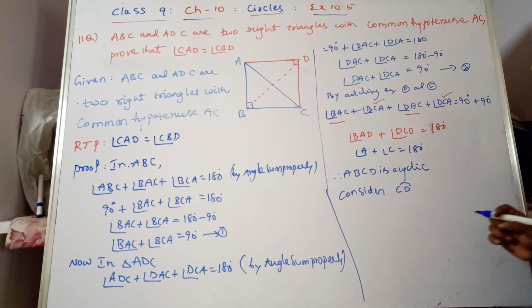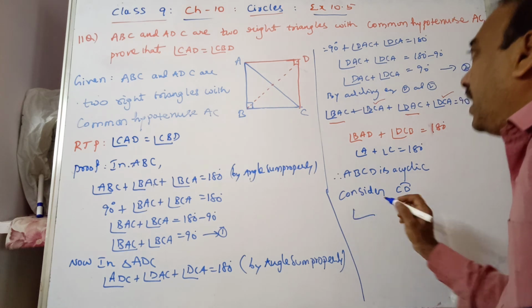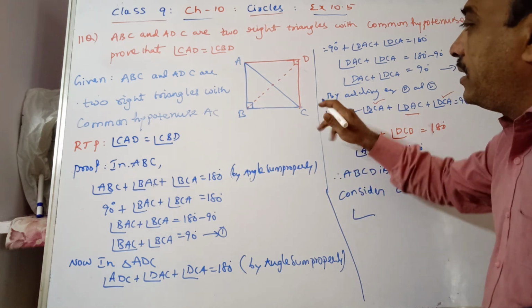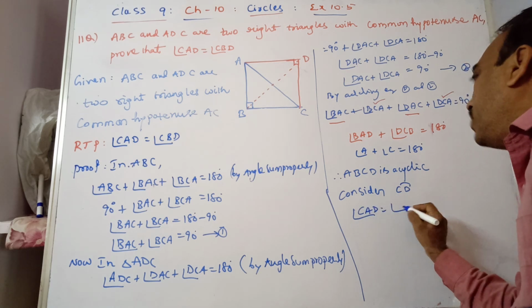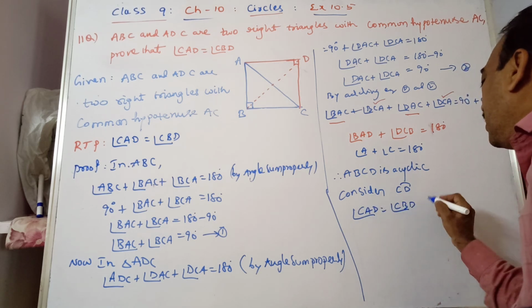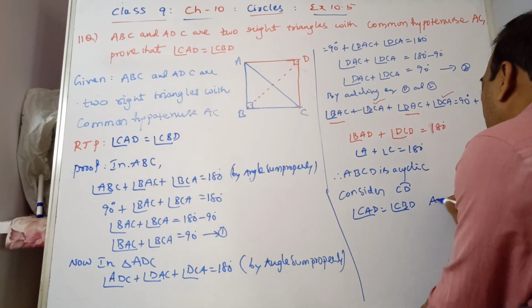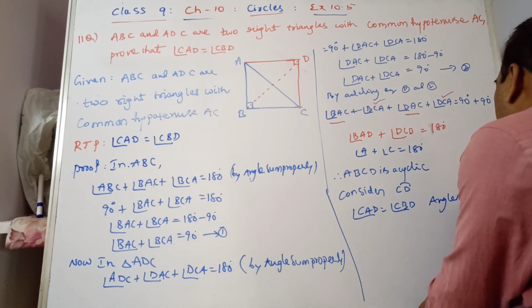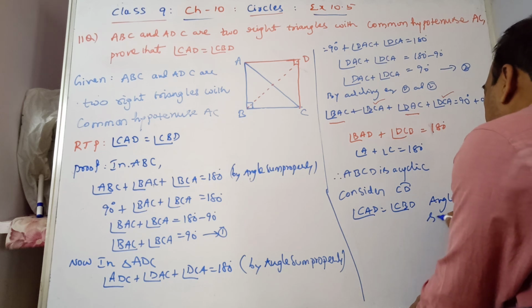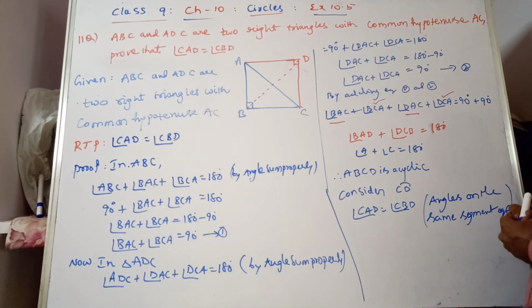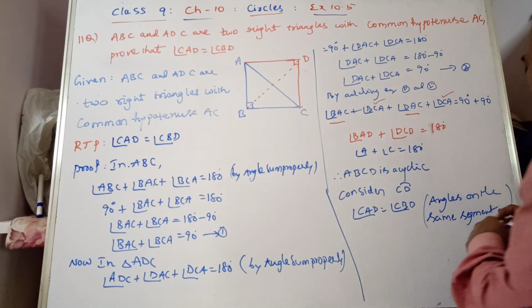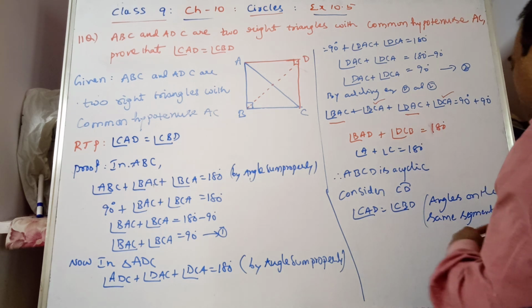Consider CD. Then angle CAD is equal to angle CBD, because angles on the same segment of a circle are equal.